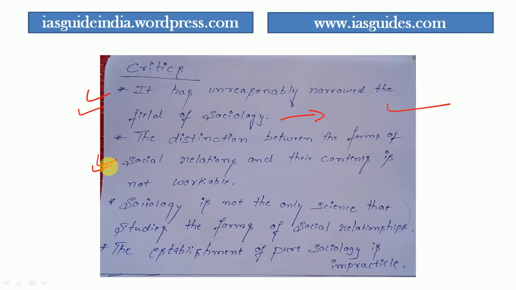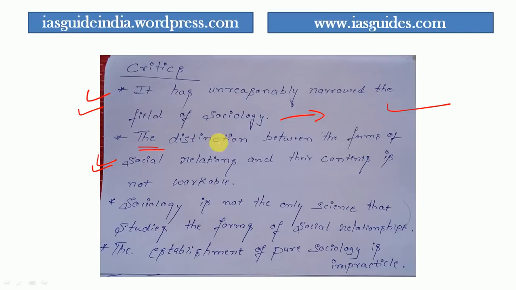Okay, the critics for this school of thought. They also tell that sociology should not only study the general form of social relationship but also their concrete content, according to the critic. I'll repeat, sociology should not only study general forms of any social relationship but also it needs to study the concrete contents. That is what the critics are criticizing the specialist school for. That was the first point, and let's move to the second point.